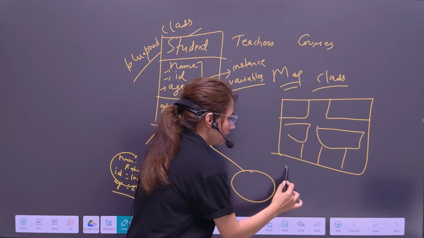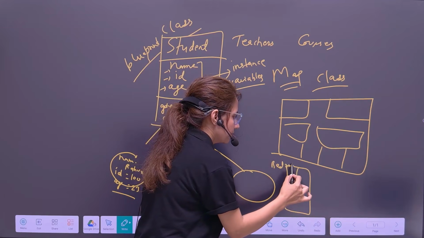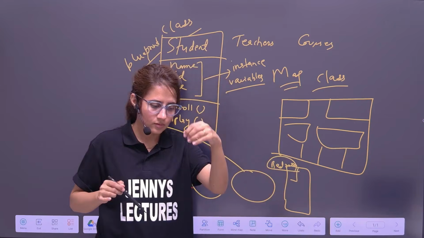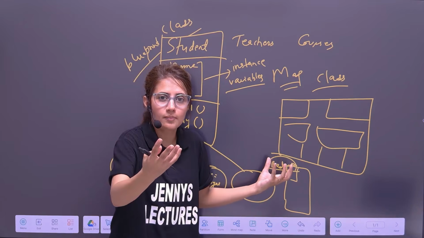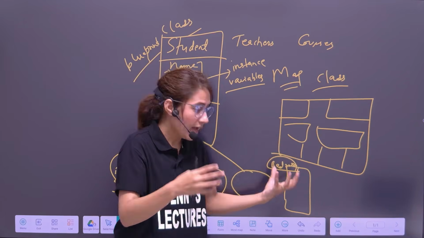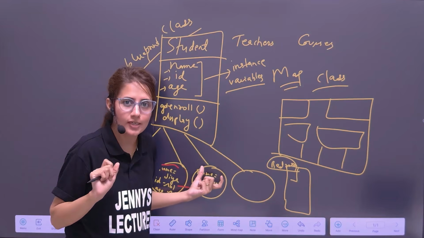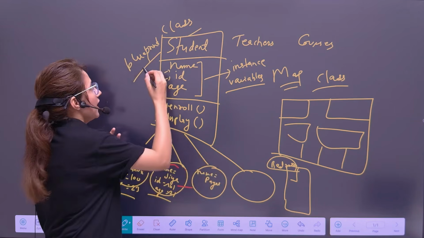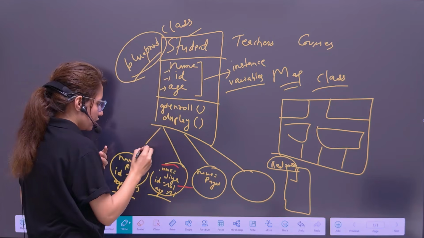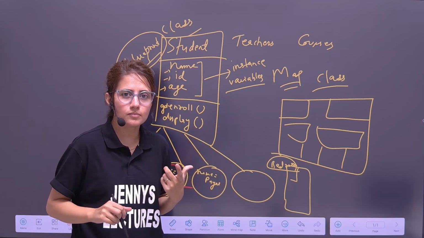Once you construct a building, then the bedroom has actual space there. Then we can go to that bedroom, we can touch. So when you are creating these objects, memory would be allocated, right? This concept we'll see later also. So class is just a blueprint. The actual thing is objects. From one class, we can create many objects.